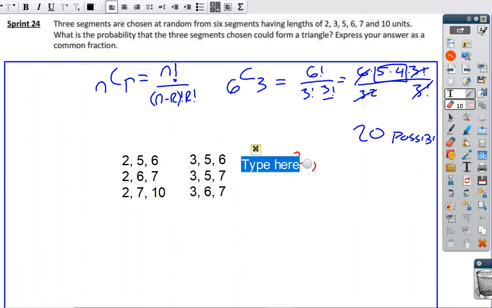And I'm in danger of forgetting one. If I do, please forgive me. All right, so then we can start with 5. So we can go 5, 6. 5 plus 6 is 11. So 7 will work, and 5, 6, and 10 will work as well. And then that's all of our possibilities. And then obviously 6, 7, and 10 works. So that's 3, 6, 8. So we have 9 total possibilities, and I'm really hoping that's the right answer.